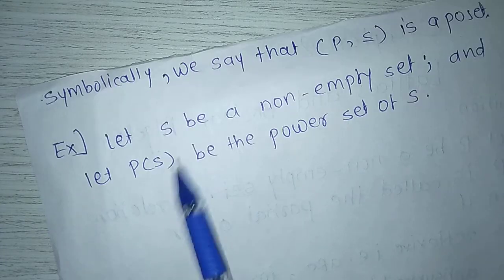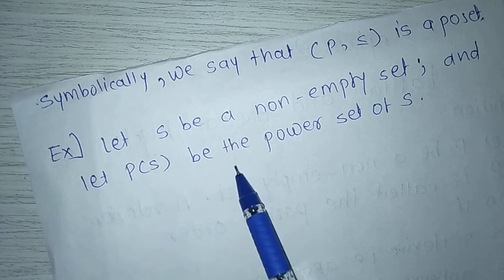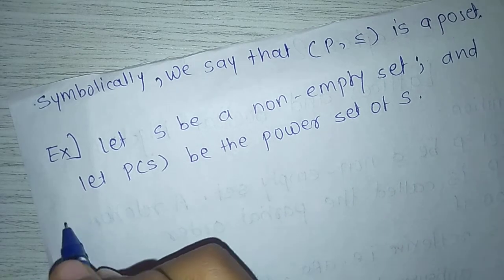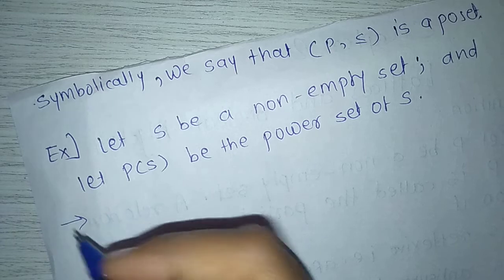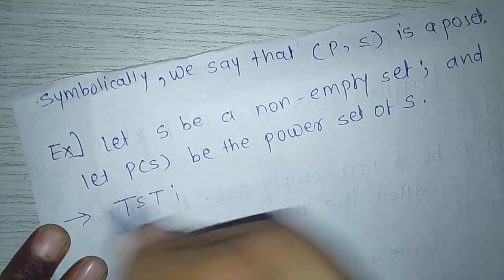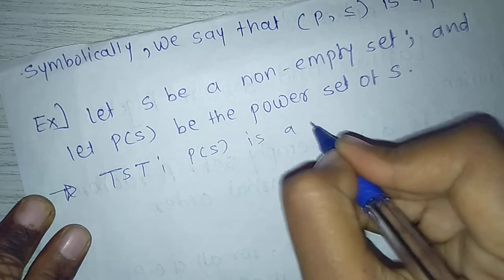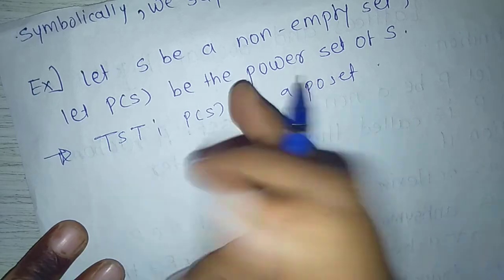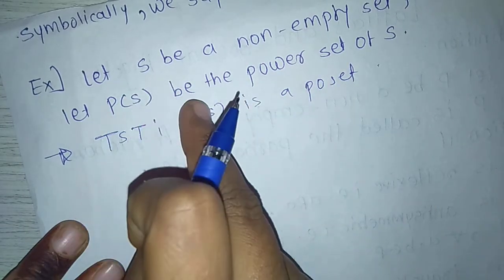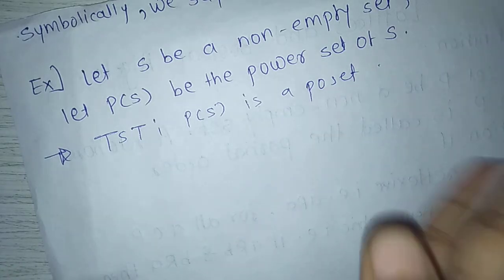Next example, let S be a non-empty set and let P(S) be the power set of S. To show that P(S) is a poset. Power set of S means the set of all subsets of S.